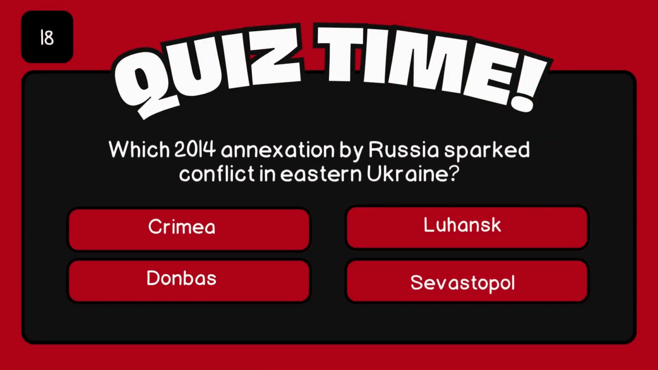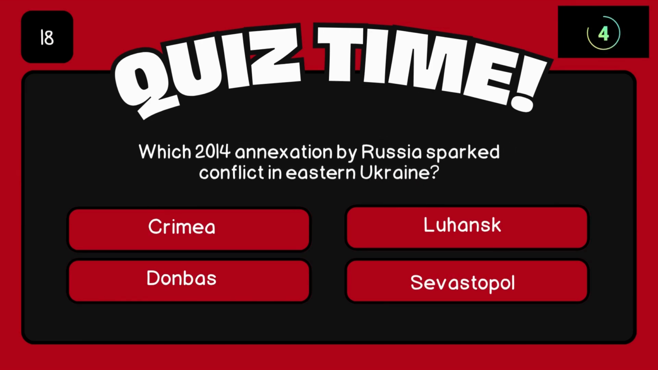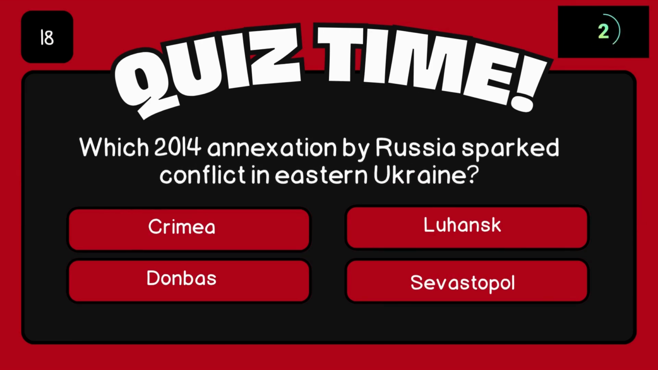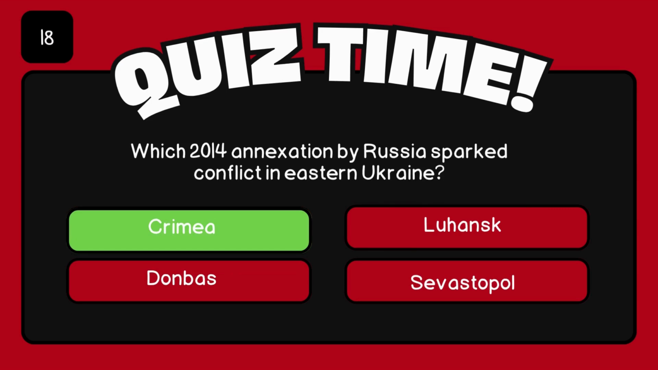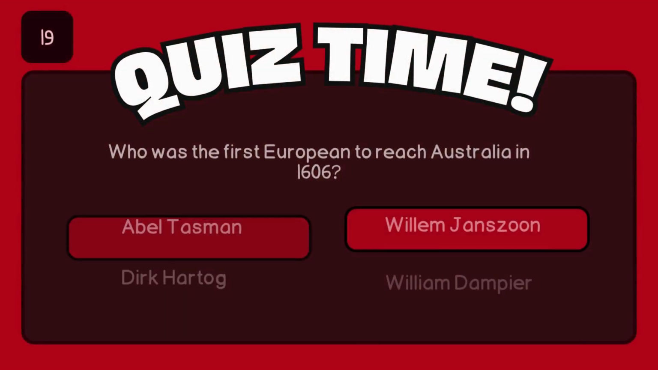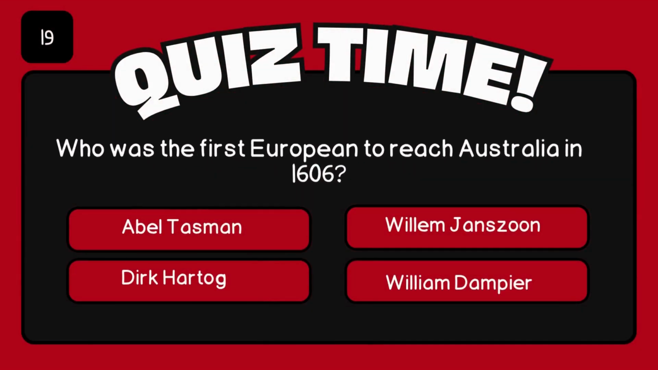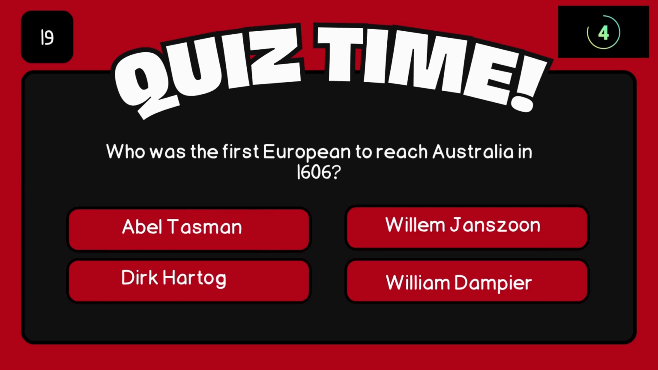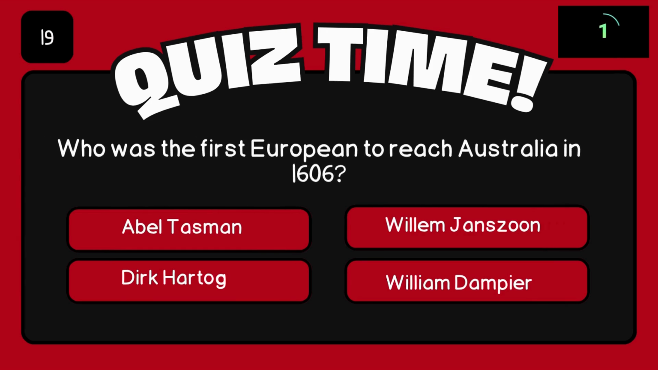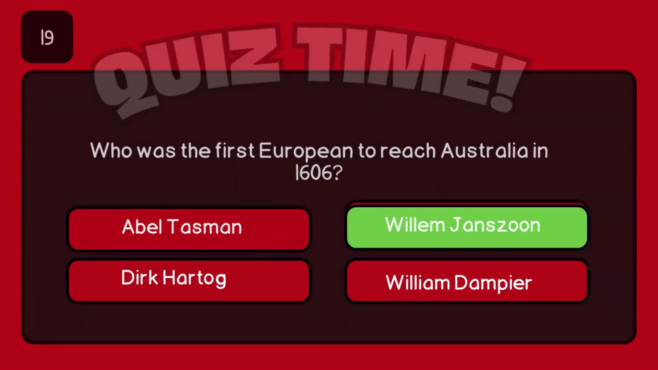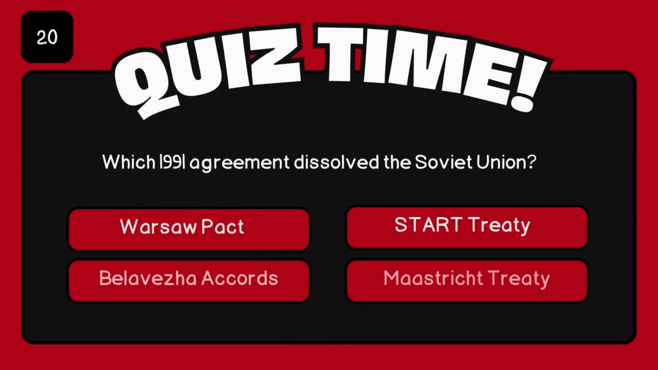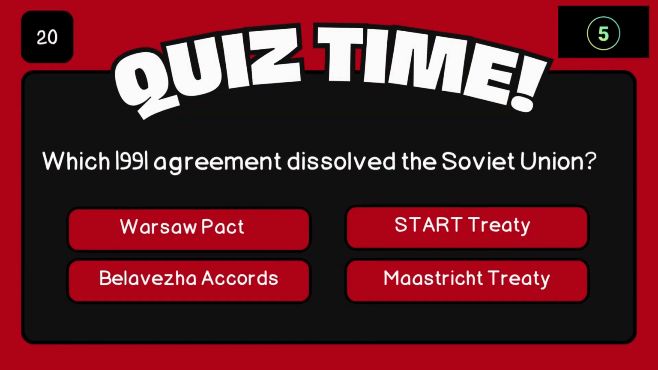Which 2014 annexation by Russia sparked conflict in eastern Ukraine? Crimea. Who was the first European to reach Australia in 1606? Willem Jan Zoon. Which 1991 agreement dissolved the Soviet Union?